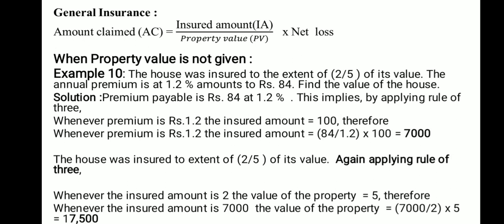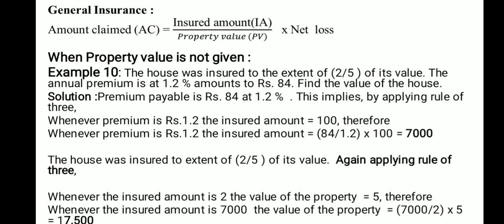Now let us take one example when the property value is not given. How to do that? The house was insured to the extent of 2/5 of its value. The annual premium is at 1.2%, which amounts to 84 rupees. In the sense, whatever the value of the house, 1.2% of this is paid as annual premium, that is 84 rupees. Find the value of the house.